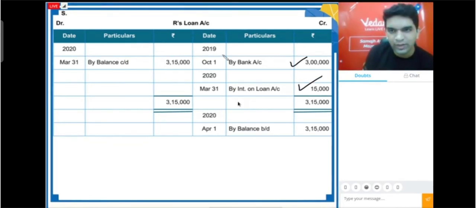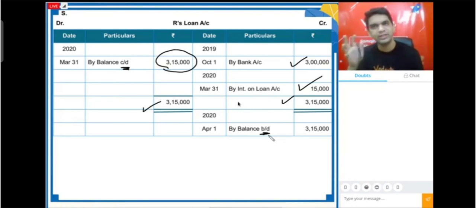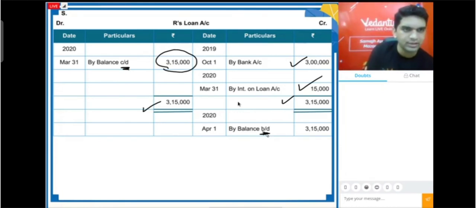Same for R. We took a total of 3,15,000. The same total is recorded on the debit side. The debit side has nothing. So the same balancing figure, 3,15,000 minus 0. So 3,15,000 is our balancing figure. It is the closing balance. And next will be your opening balance. Opening BD, closing CD. Doesn't matter on debit or credit side. Whatever side, opening BD, closing CD. So that's it. This is our first question. Moving further to our next question now. Okay. Please understand.